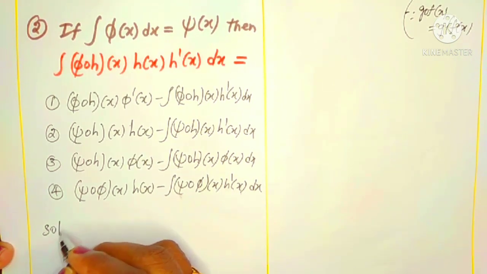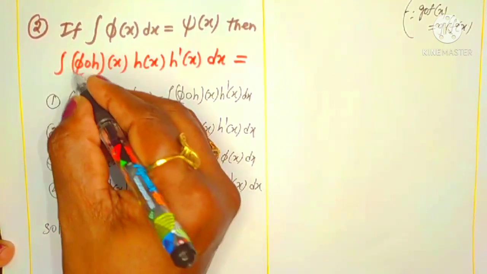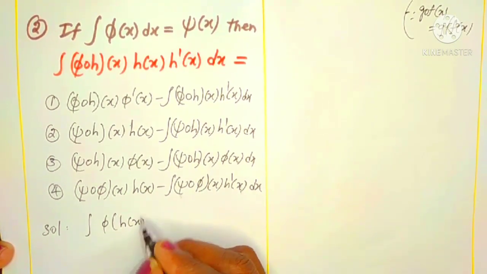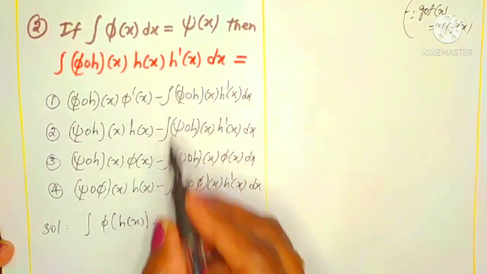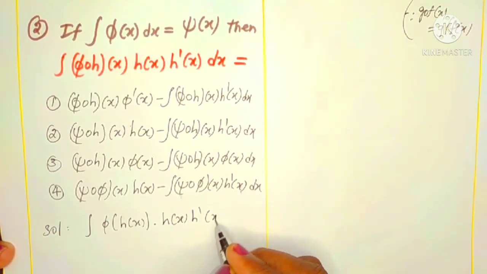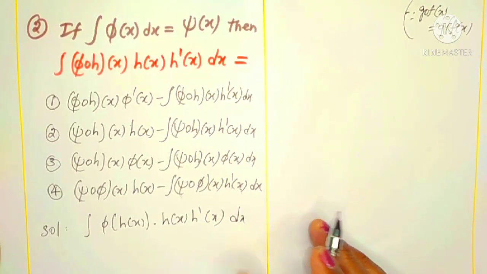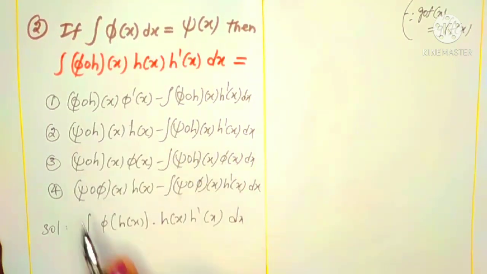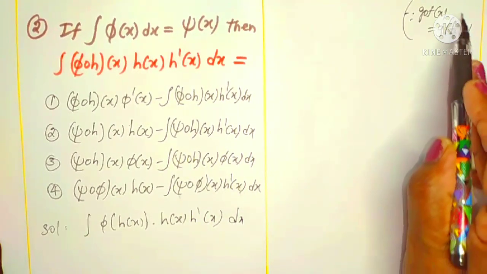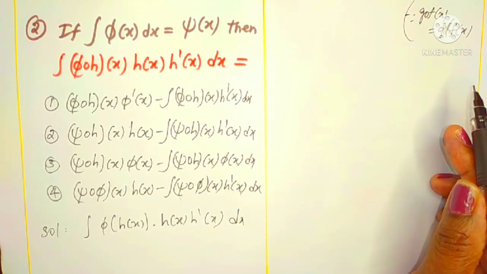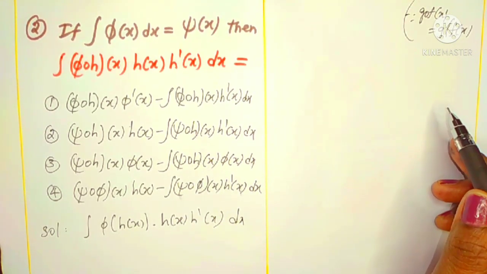For this one, the integral of this, I am writing phi of h of x as the first function, and the remaining two functions are h of x into h dash x dx. First we have to write phi circle h of x as phi of h of x, according to the composite functions concept of g circle f and f circle g. Same concept we can use.